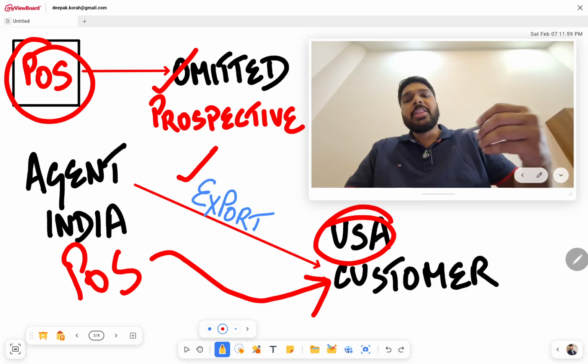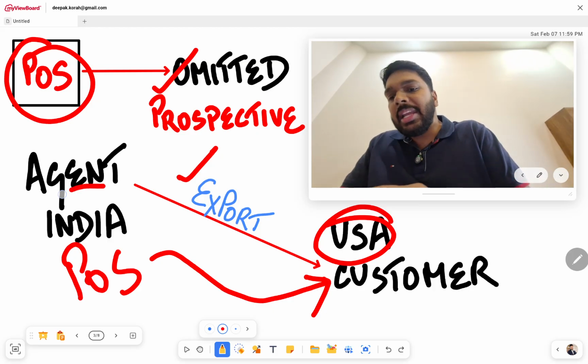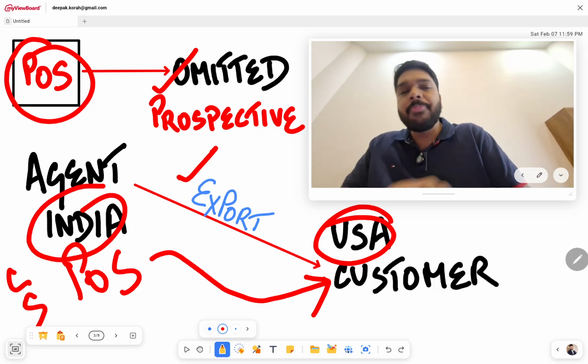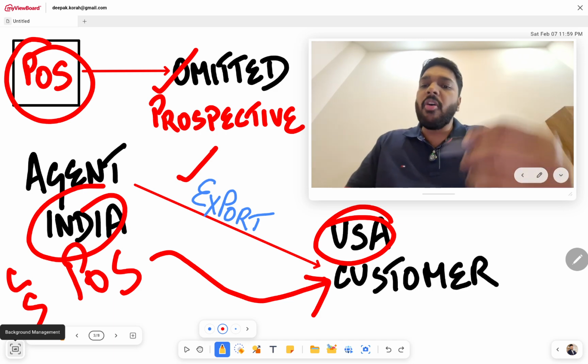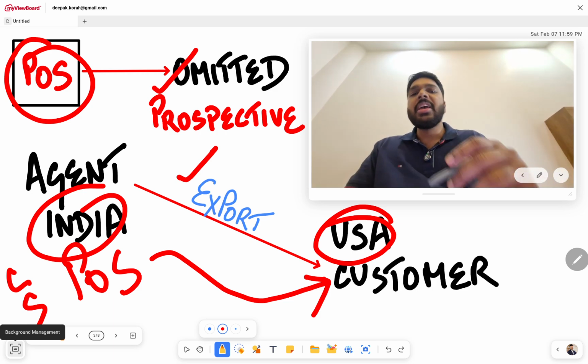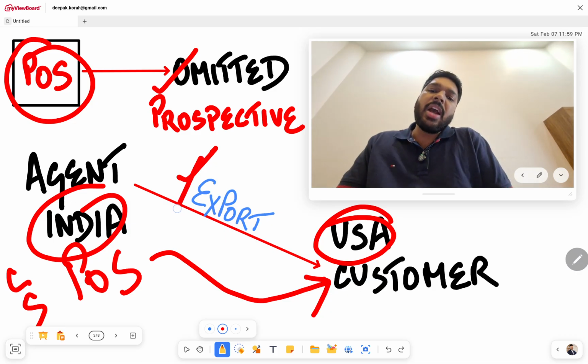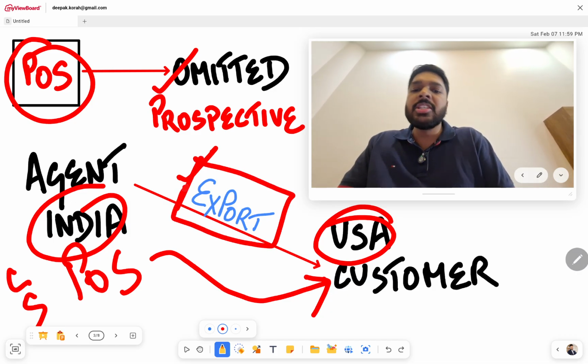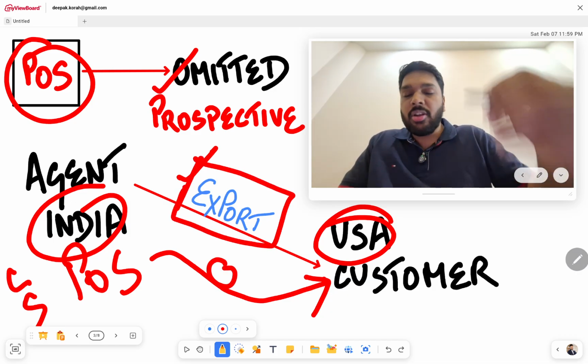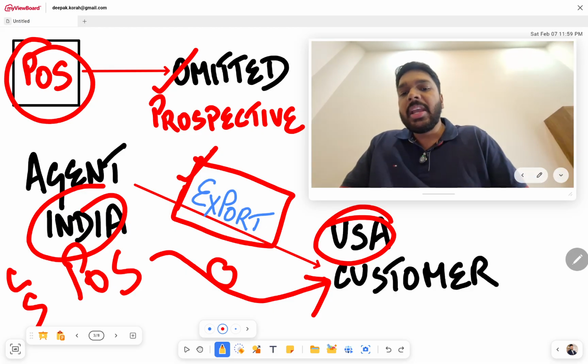So earlier the place of supply was in India, therefore CGST and SGST. Now after the amendment, for intermediaries and agents specifically, the place of supply under the POS rule is going to be outside India, and hence this will come under the definition of export of services, and they need not pay any GST at all, because it comes under the definition of export of services.